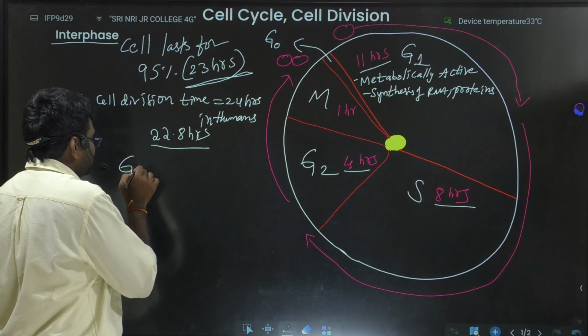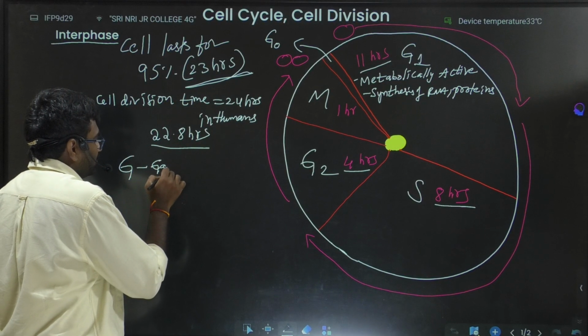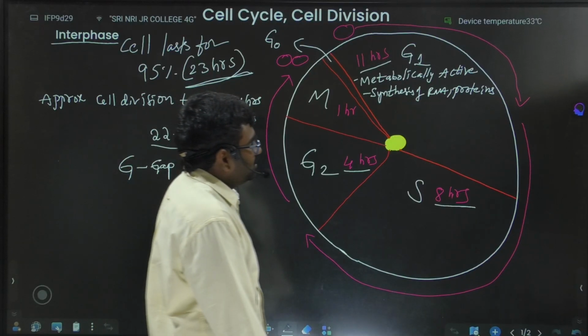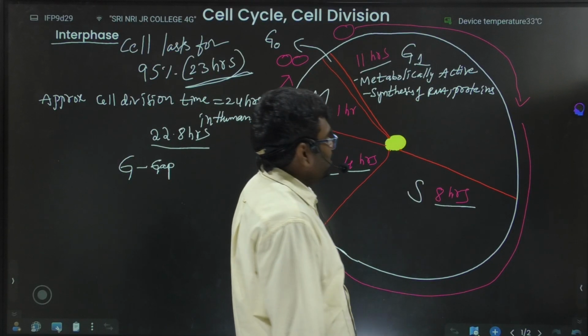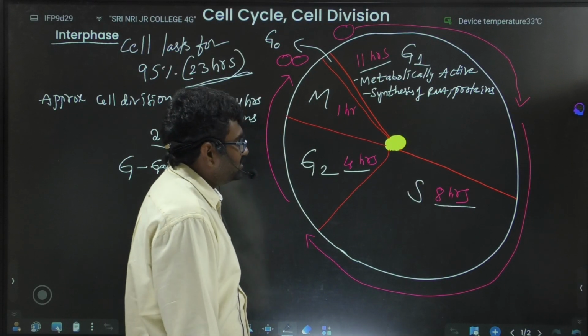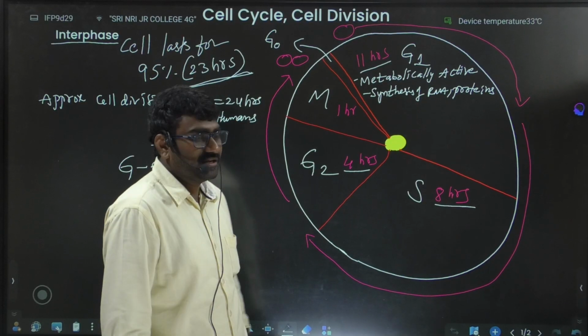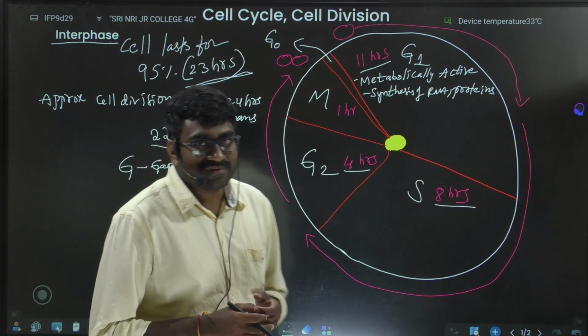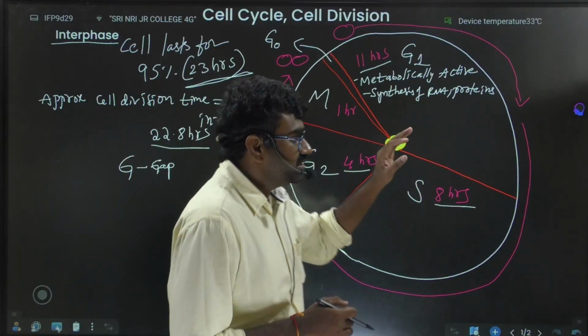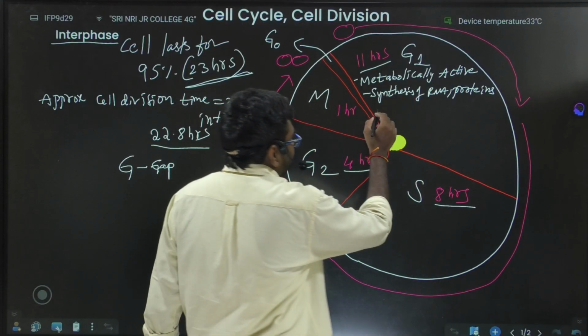G indicates gap, gap 1. So the cell is metabolically active, synthesis of RNA and proteins takes place, and most of the cell organelles duplicate here in the G1 phase.